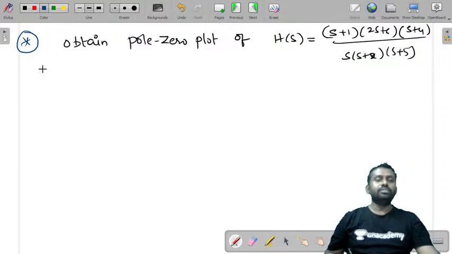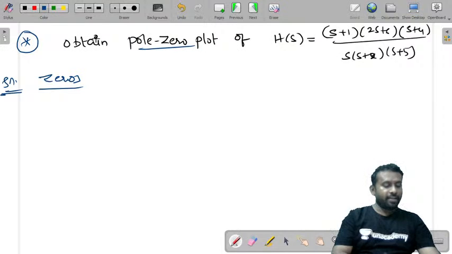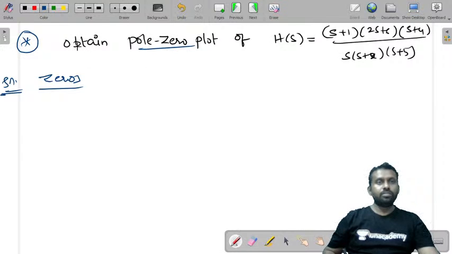Now if you observe this, you need to get the pole zero plot. You need to sketch the pole zero plot, right? So try to sketch this pole zero plot. For that you need zeros.